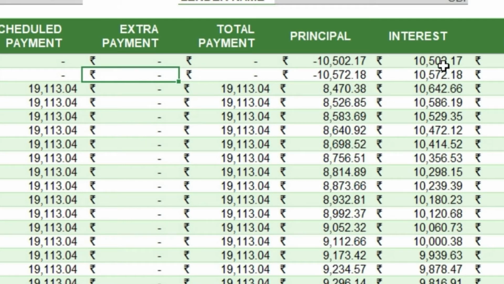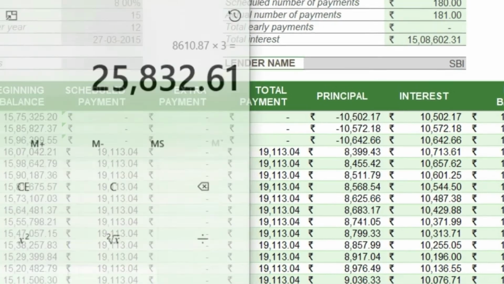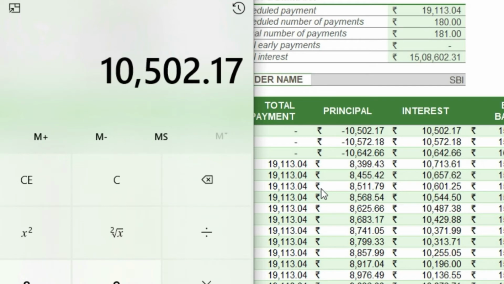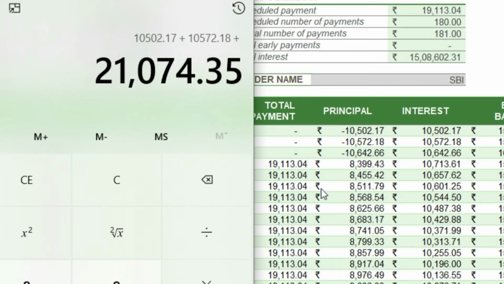Next month again making zero. It comes to 10,572. The third month again making zero. Then 10,642. The total amount of interest for the 3 months for which you have not paid the EMI works out to: first month 10,502, second month 10,572, third month 10,642.